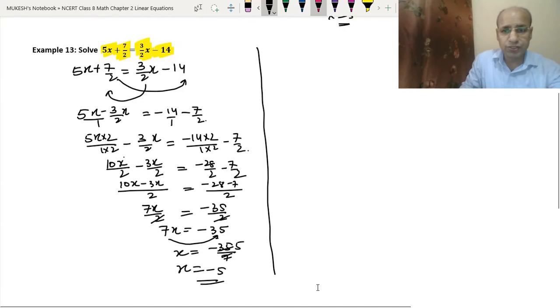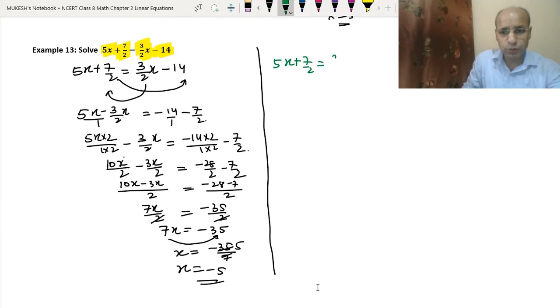The second way we will study. Okay. So we have the question (5x + 7)/2 = (3/2)x - 14. So what will we do? We will multiply the whole equation by 2. Multiply each term by 2, because 2 is the LCM for both. Okay.